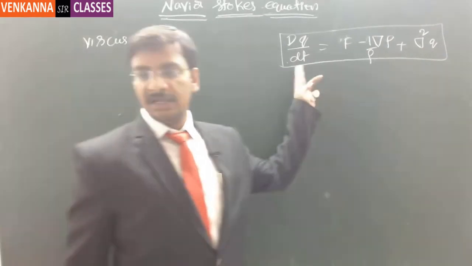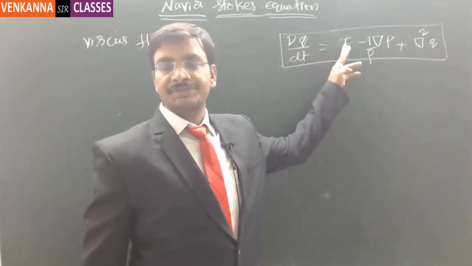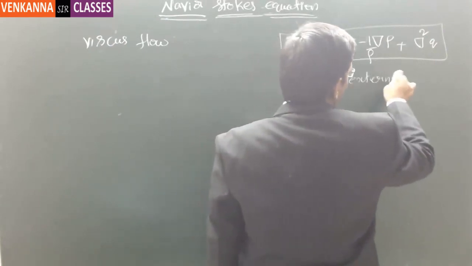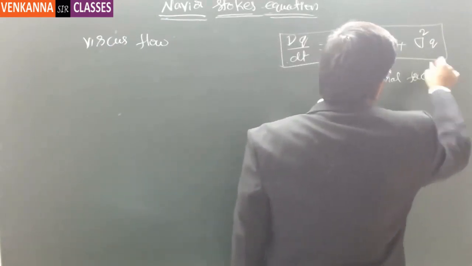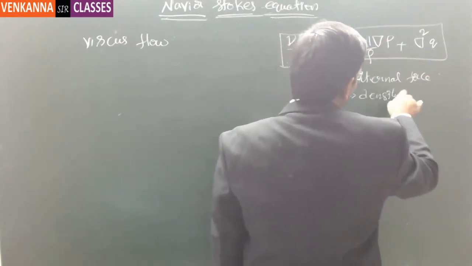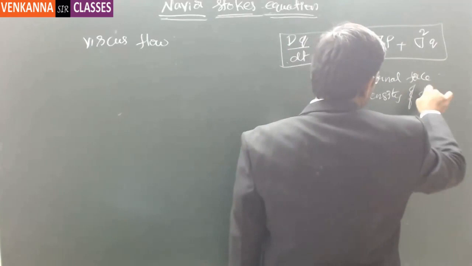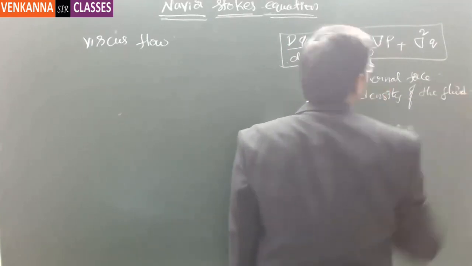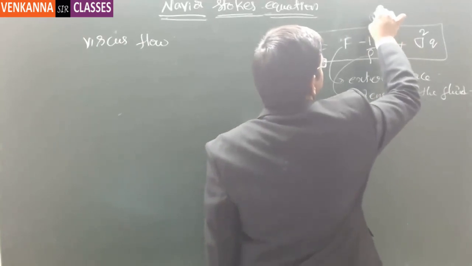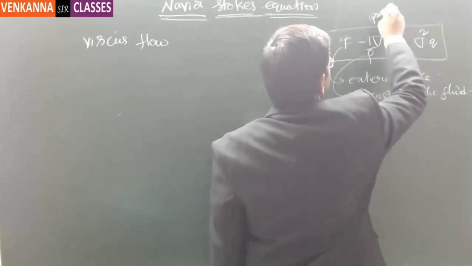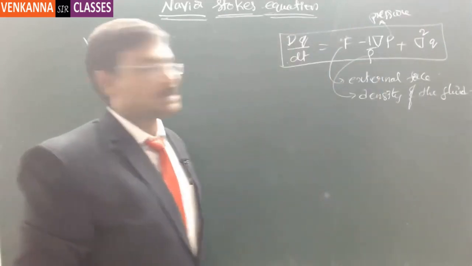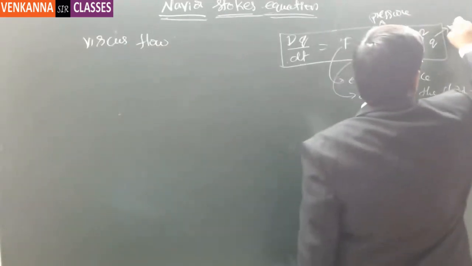This is the material derivative of the velocity, and this is the external force component, and this is the density of the fluid, and P is the pressure and Q is the velocity.